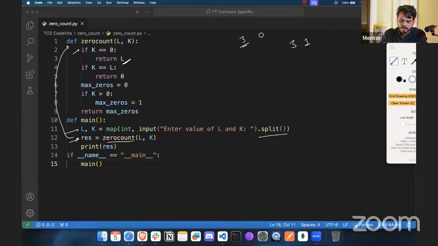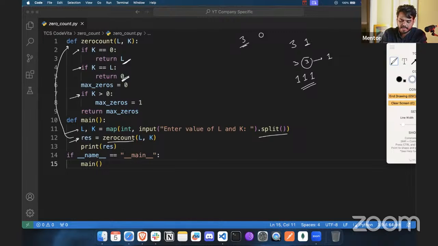Then we check if the K value is equal to L, like the previous example we have seen. If it is 3 and 3, the maximum number of zeros is going to be 0, so all the values are going to be 1, 1, 1. We have to place all ones consistently, so the answer is going to be 0, since zeros appear 0 times.